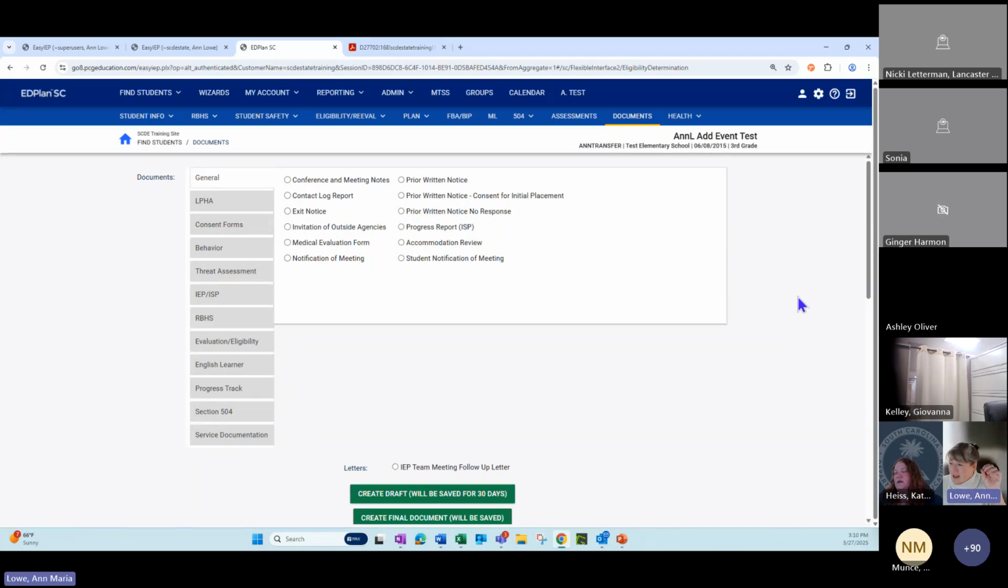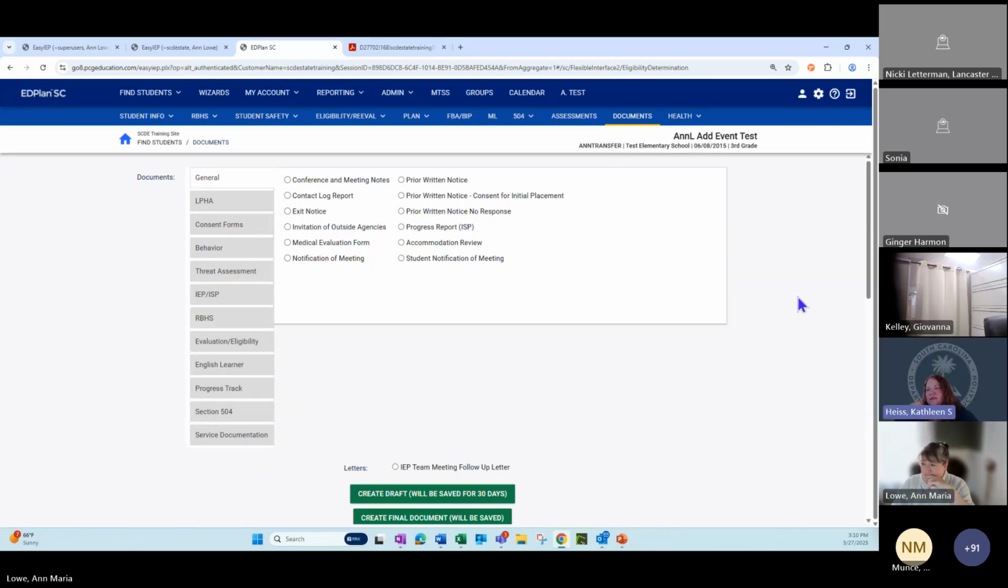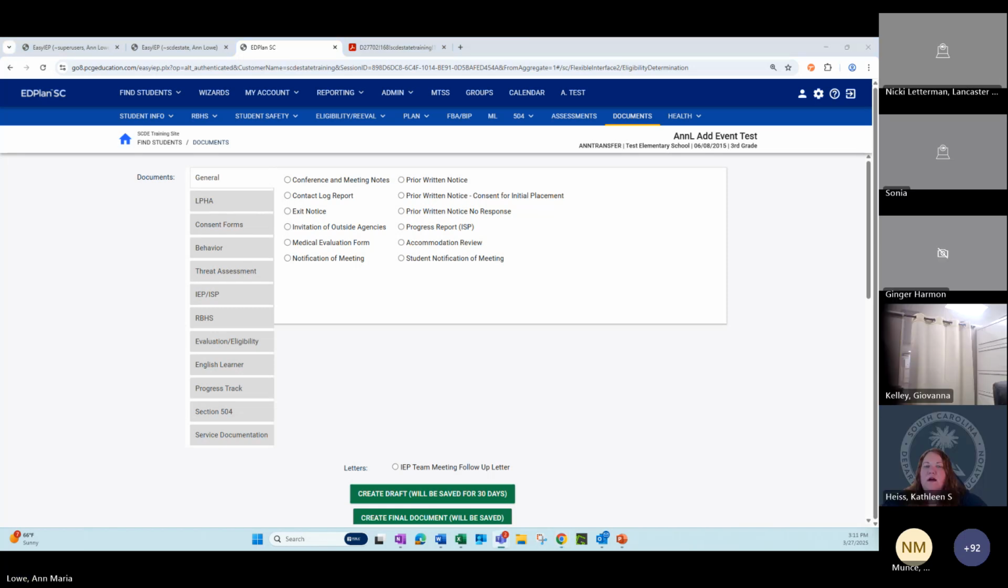Did I explain that correctly, Katie? Yep, it's just that endless loop. Like I said, we've been getting a lot of tickets, and so a lot of it is a training piece, because that tile really just stays gray.